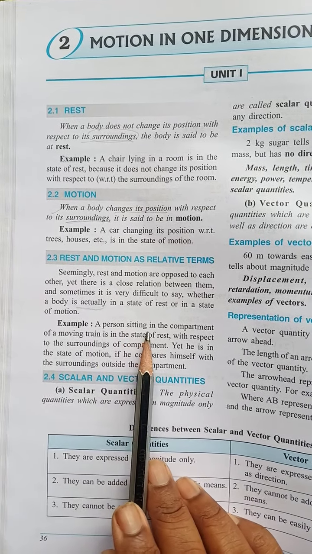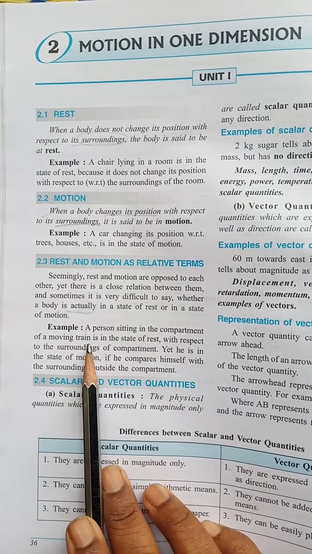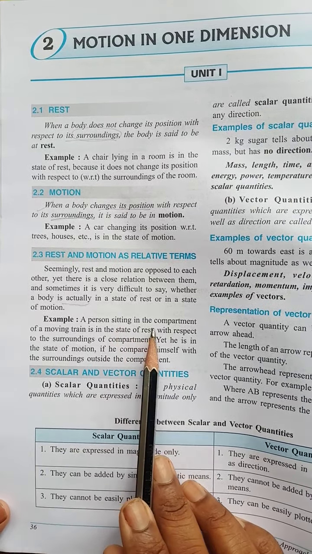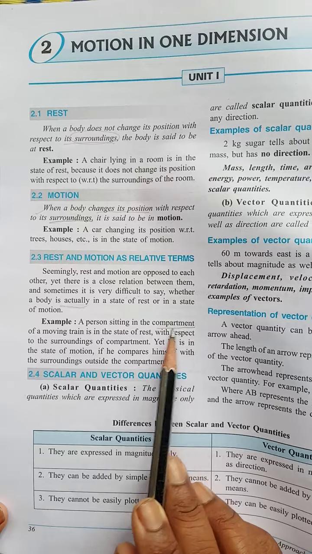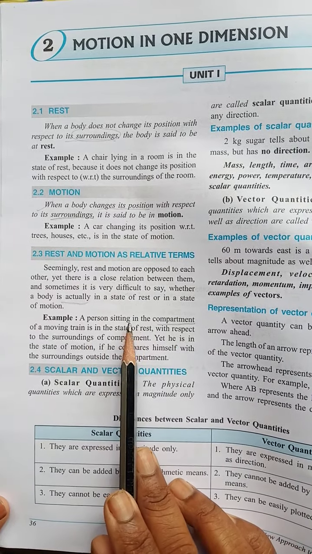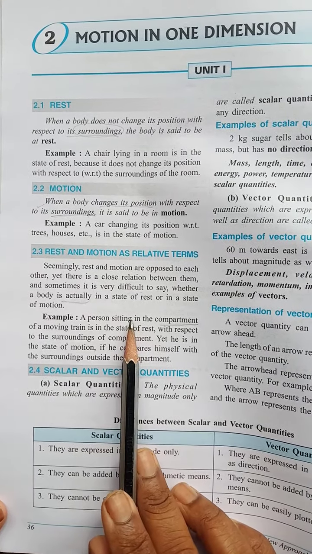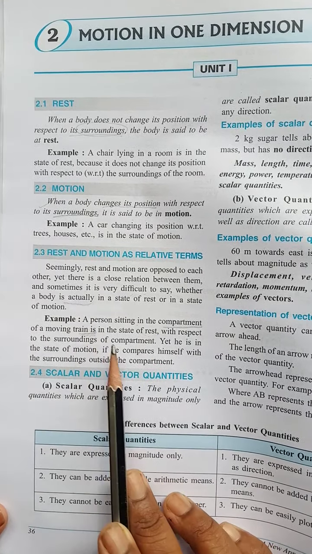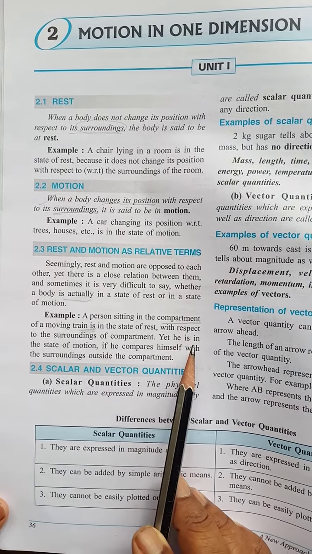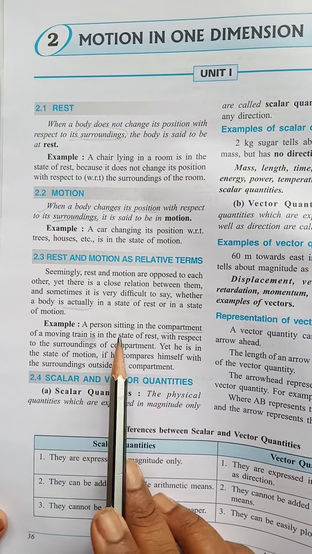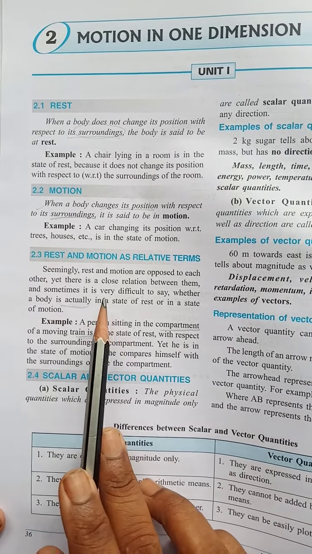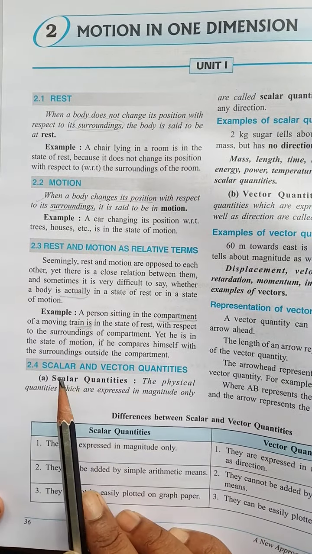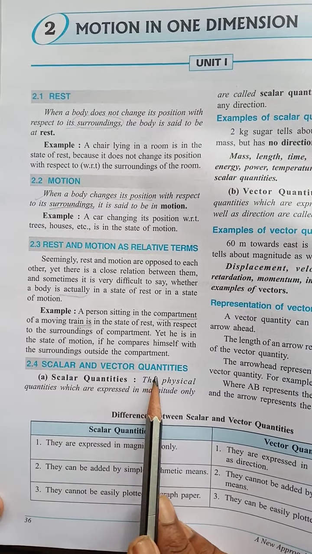Example, a person sitting in the compartment of a moving train. With respect to the compartment, the person is at rest, but with respect to the train's surroundings, the person is in motion. So in these situations, it is difficult to conclude whether the body is at rest or in motion.